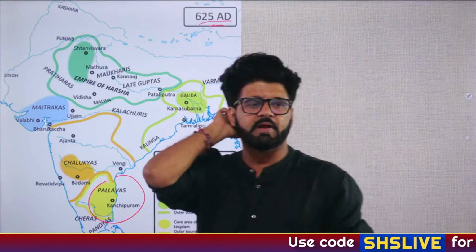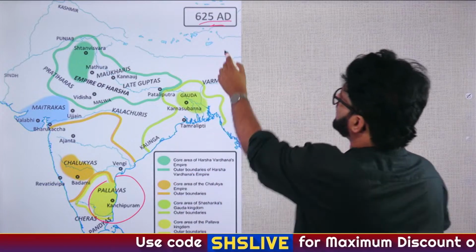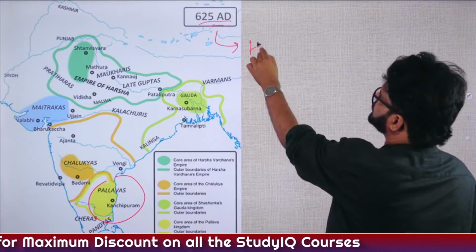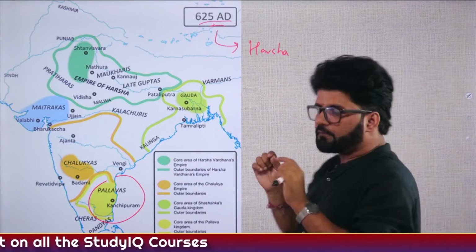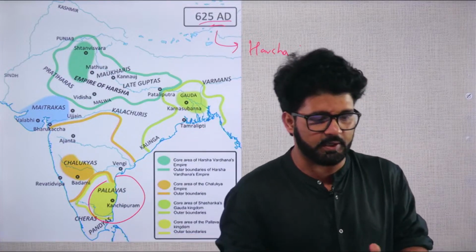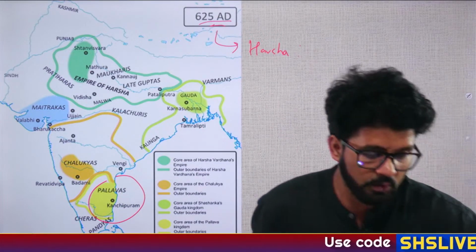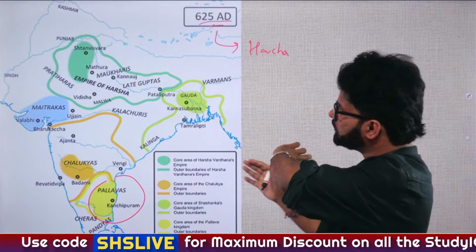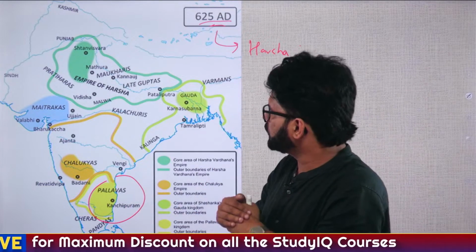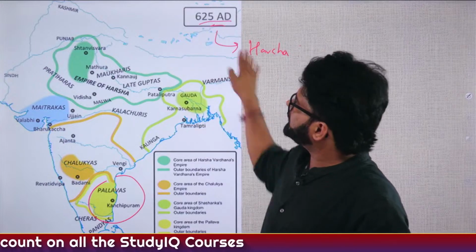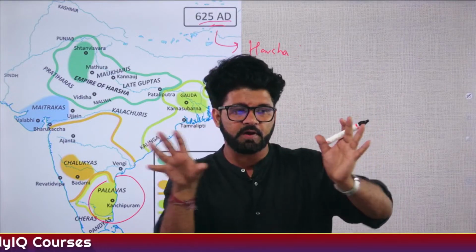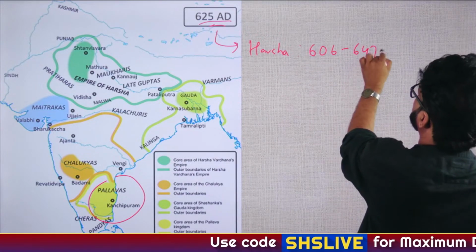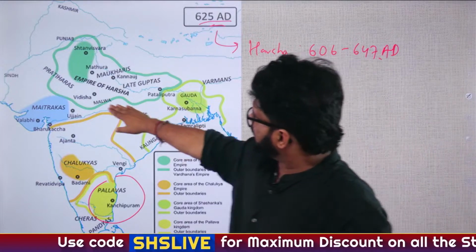So 625 AD. If I ask you right now, 625 AD, who was ruling over, they have written it already, Harsha. And if somebody asks you, Harsha's period was from which particular year to which particular year? So what will you be saying here? Again, have a look at the maps. Maps will help you understand things in a much better manner. So 625 AD, it's a period where different dynasties are there. Harsha's period is from 606 to 647 AD. So at this particular point of time, Harsha is ruling, you can see here.